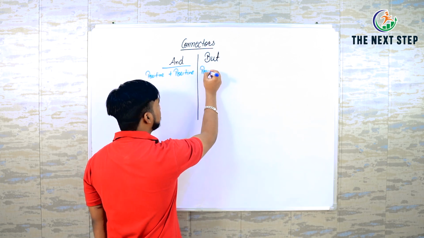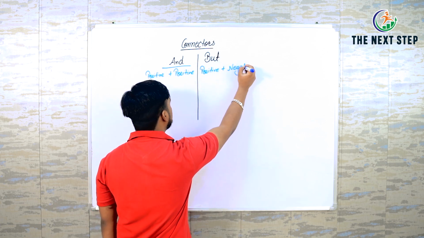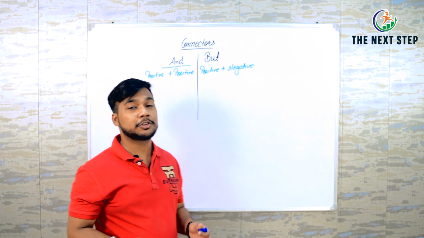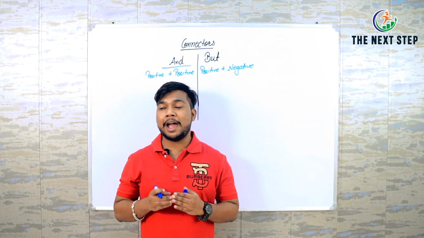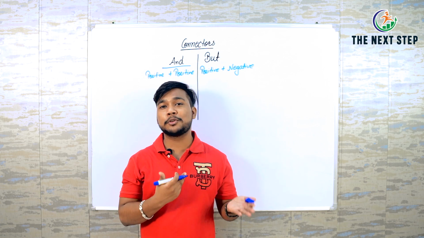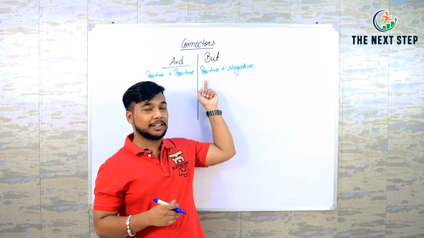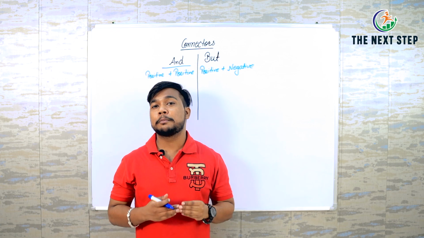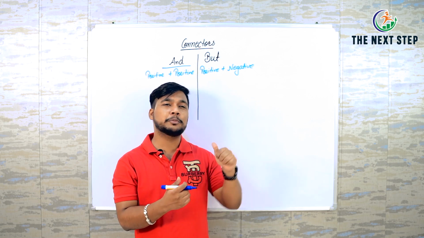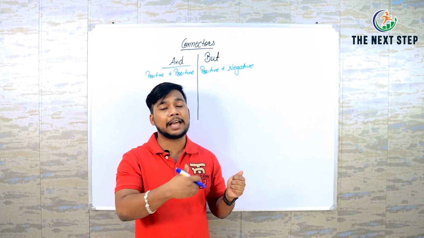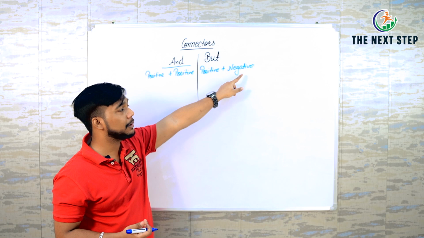Like positive plus negative. If you speak something negative with positive, you should use "but" there. You should not use "and" there. I cannot say I am good at English and I do not know my native language. My sentence has to be I'm good at English but I do not know much about my native language. So basically when you are talking about something in a negative zone, that is not good for you, then you have to use "but": positive plus negative.